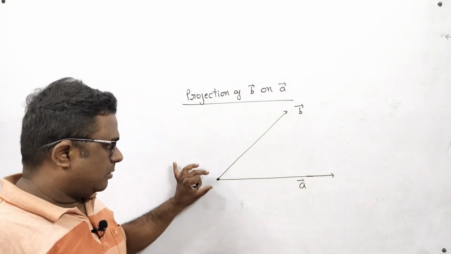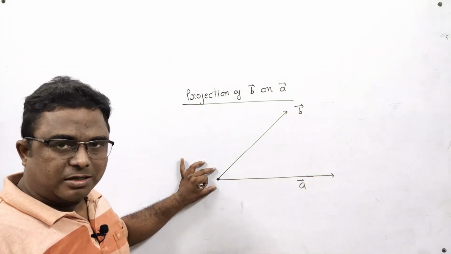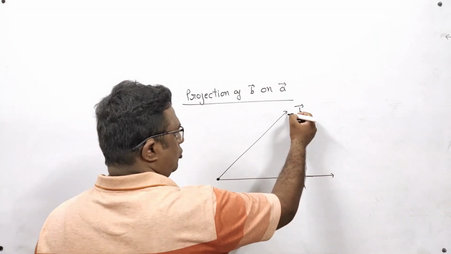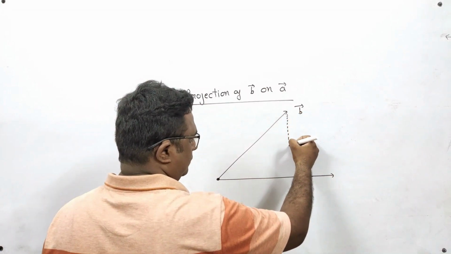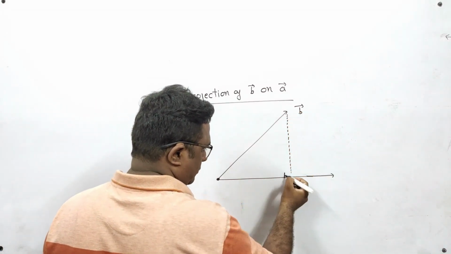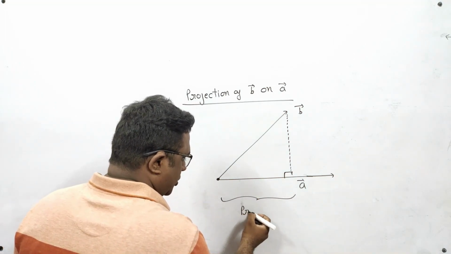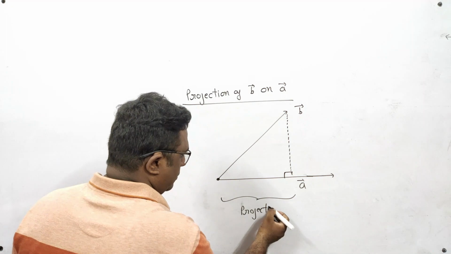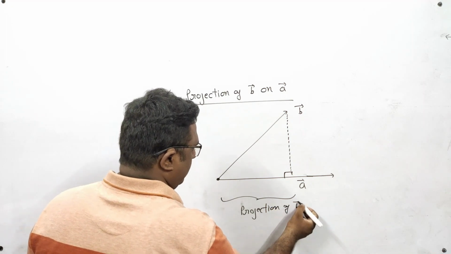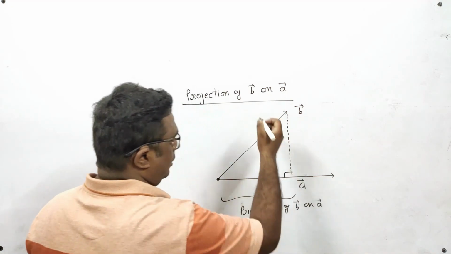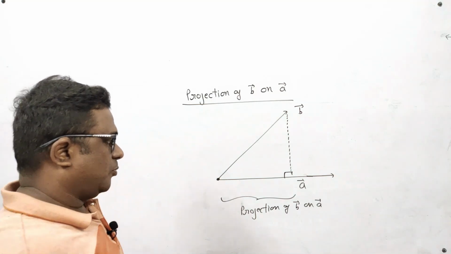Co-initial means that their initial point is at the same place. Let us draw a perpendicular from here. So this part is known as projection, the projection of B vector on A vector. And here I want to find out this projection.